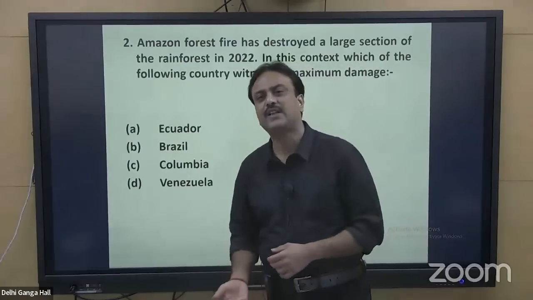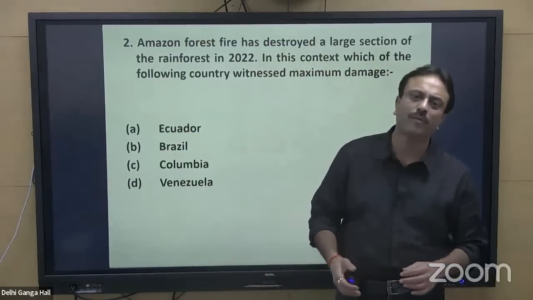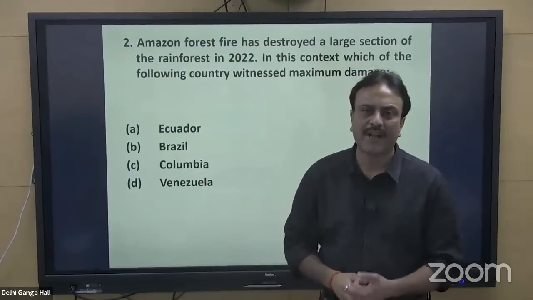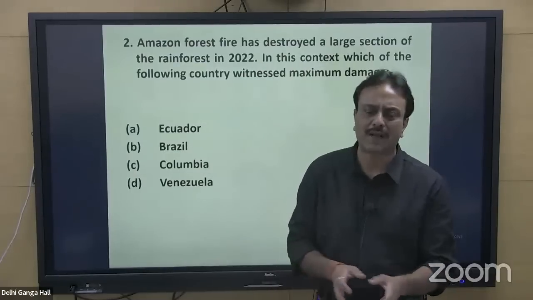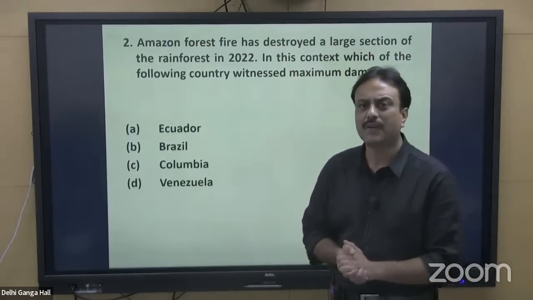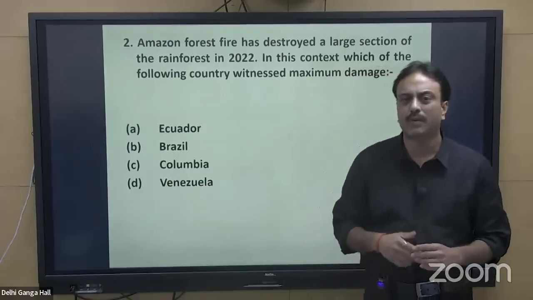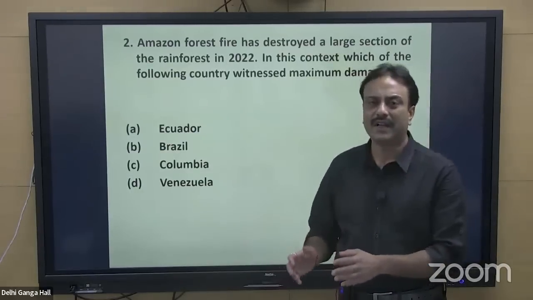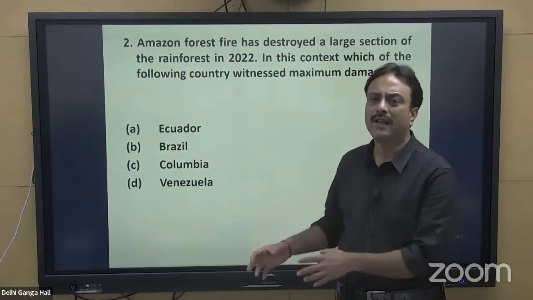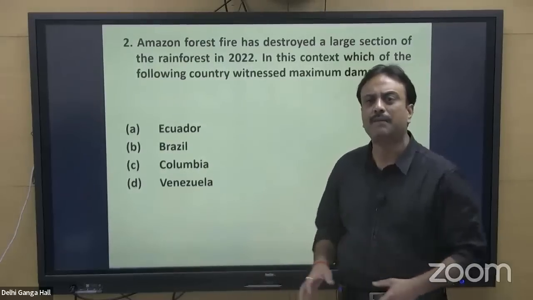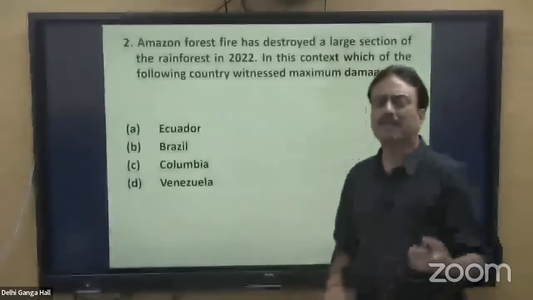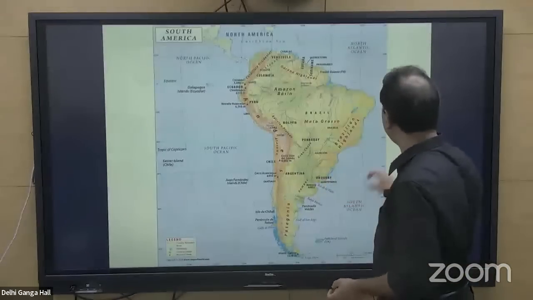There was a change of political party in Brazil, a new government was sworn in, and the new government has committed to provide a means of livelihood to the tribal people, to the local people who reside in this particular region of the Amazon rainforest. So the forest fires of Amazon are also linked. It is just an assessment; there is no proof of that. It is linked to the new power regime that is enjoying the power in this particular country, that is Brazil. However, preservation of this region is very much required.